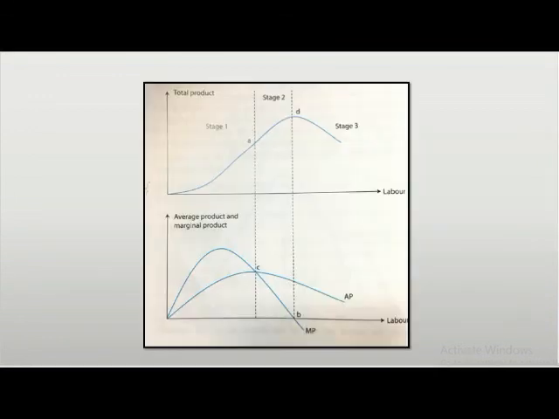Stage 2 begins after MP intersects AP, which is point C, at its maximum, until the MP curve equals 0, which is point B. The TP curve is at its maximum point, which is point D, when the MP curve is equal to 0. The values of AP and MP will decrease but still remain positive. The AP curve is above the MP curve.